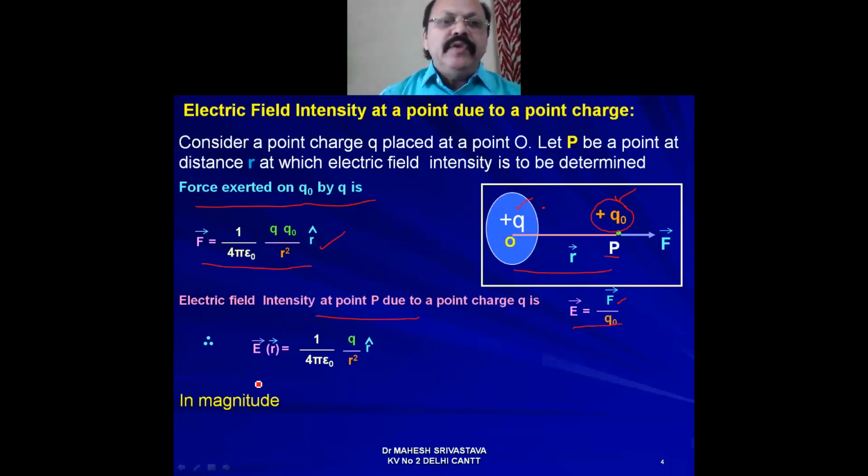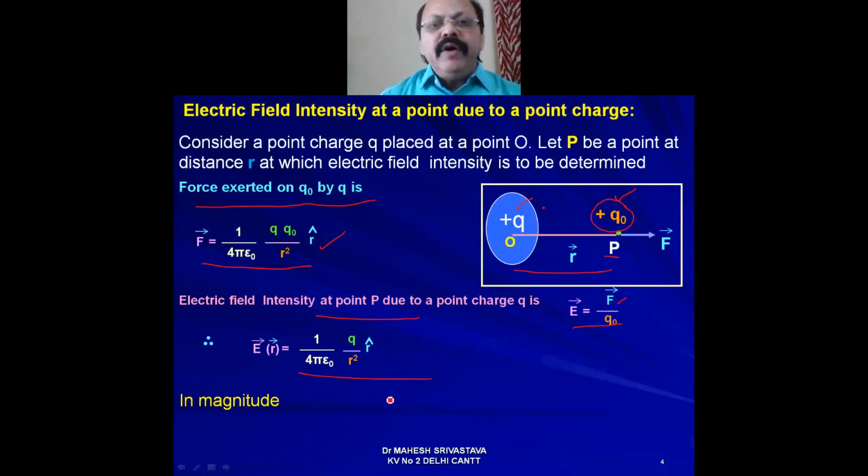So finally, E vector at R vector, which is the position vector of point P in the electric field of charge plus Q, is equal to 1 upon 4 pi epsilon naught, Q upon R square, R cap, as Q naught gets cancelled.